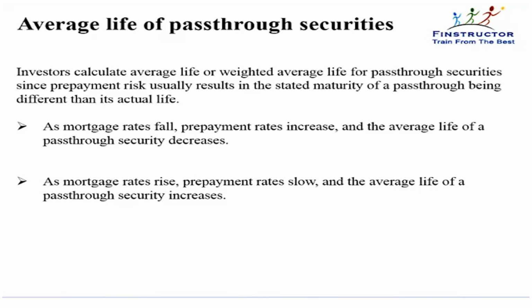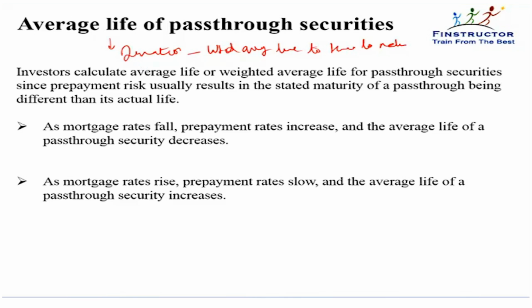Now, a very important concept is the average life of pass-through securities. Average life is something like the duration. For general bonds, we calculated duration as the weighted average time to maturity. That was one definition of duration, or the average time to wait for all cash flows. Now, for pass-through securities, it's tough to define because the cash flows themselves are not fixed.